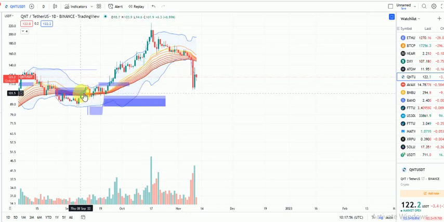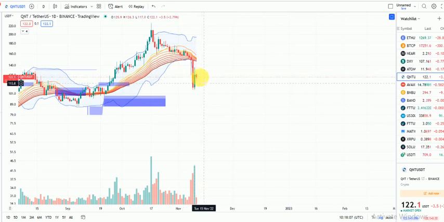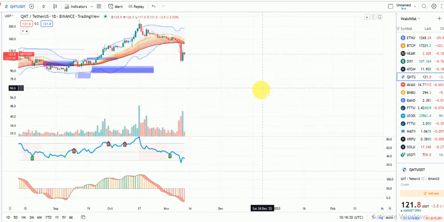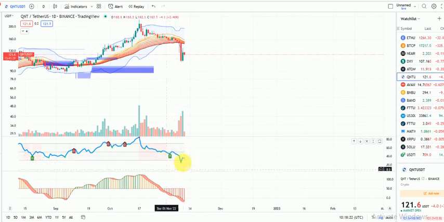As you can see, we had a huge support at the 105, came exactly to our support region and then bounced, right? So we should have some sideways action that should come back to retest the support before we begin to move higher, right? And so that's what we should be expecting for Quant. If we pull up our indicators, it is showing us we should probably expect further downward price action.